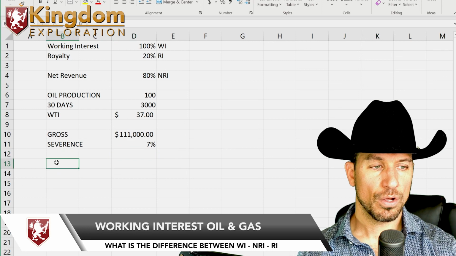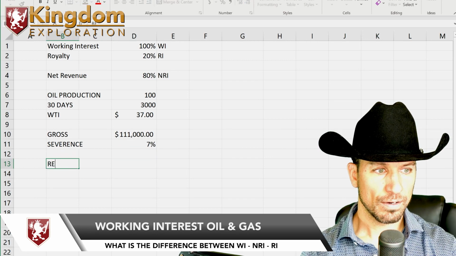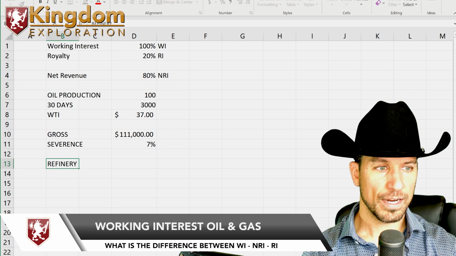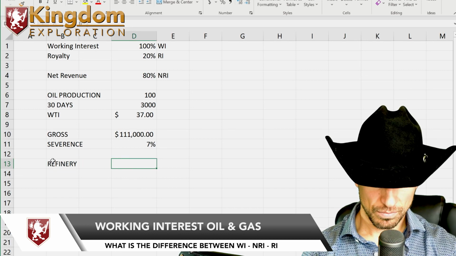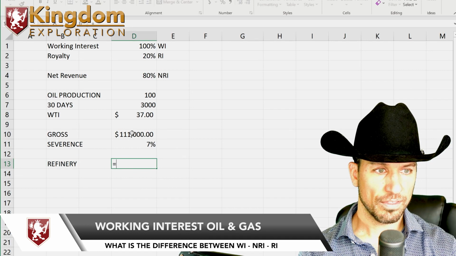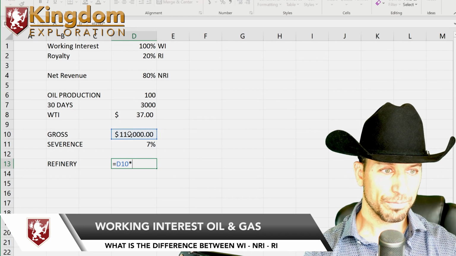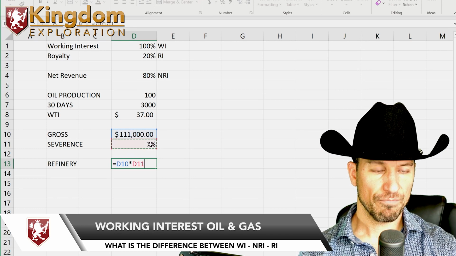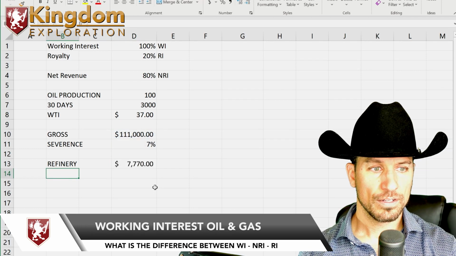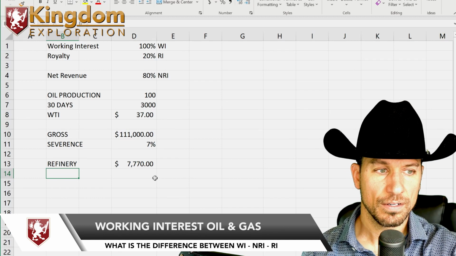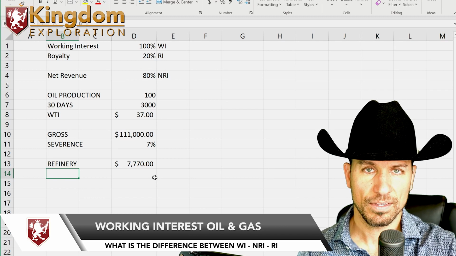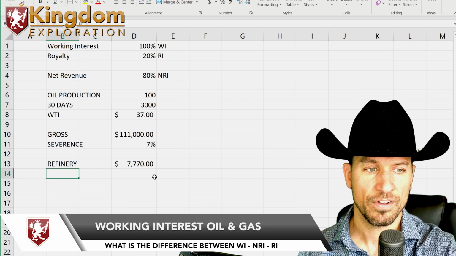So we take this and multiply it times the 7%. The severance tax, the state is getting $7,770.